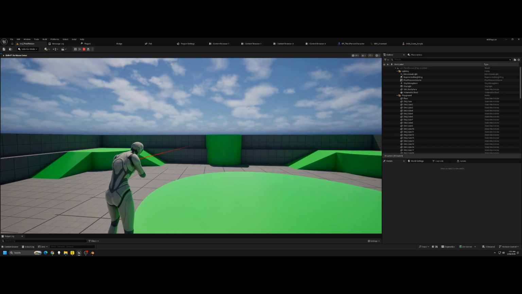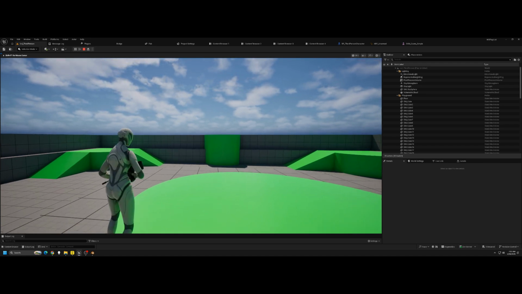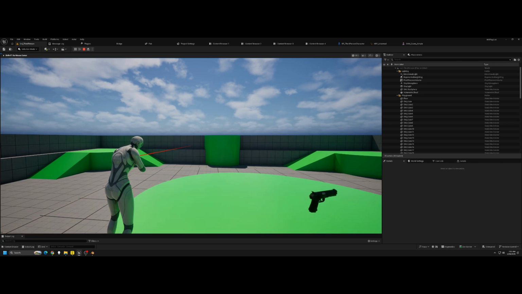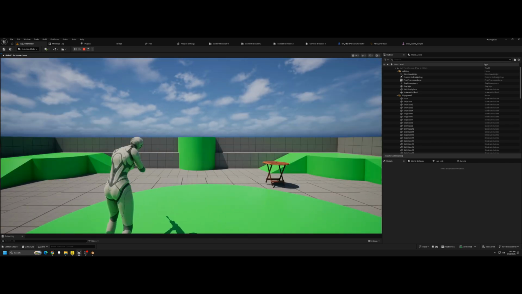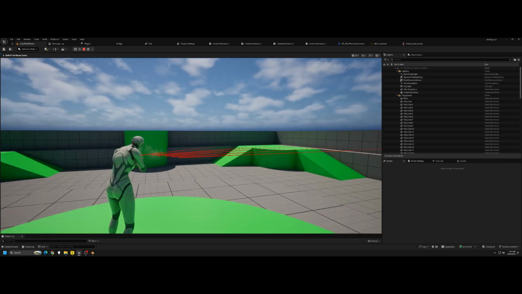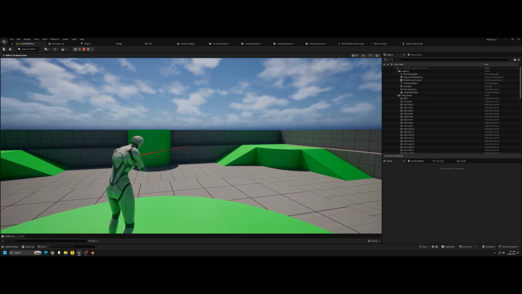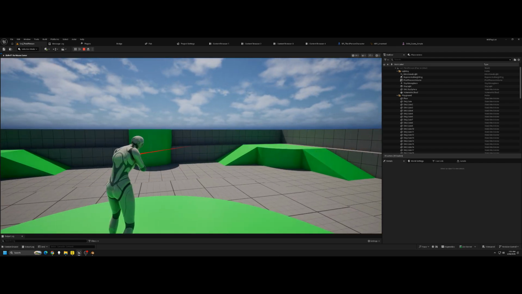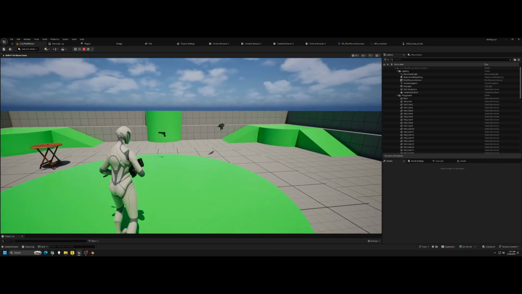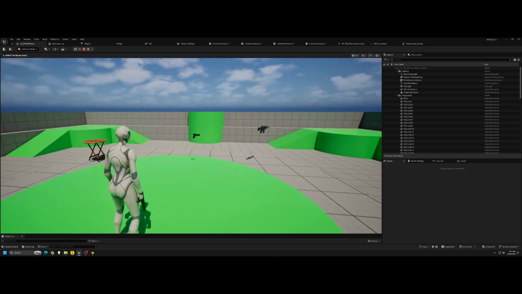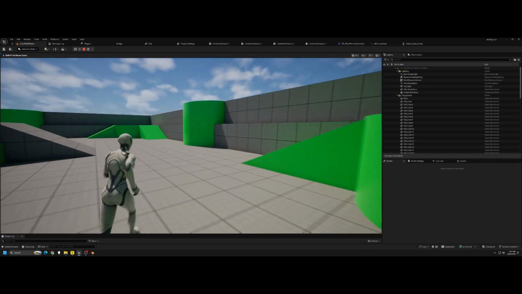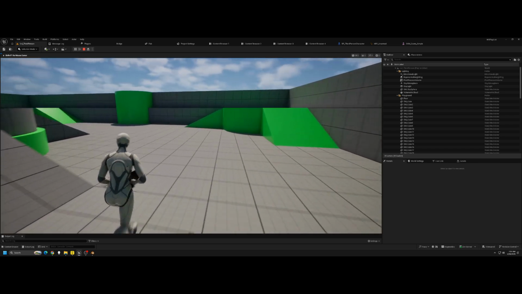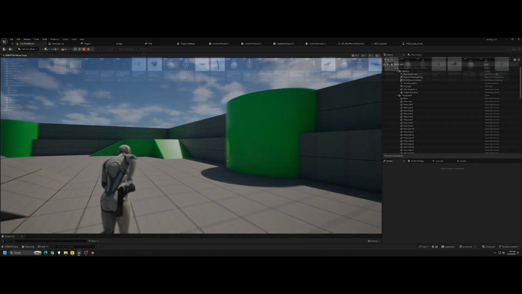Now that we have our core input logic and character linkages fully established from the pistol video, we can really start picking up the pace. Today we are setting up our assault rifle. Because our foundational weapon component is already wired into the character, we don't have to rebuild our inputs from scratch. Instead, we're focusing strictly on the unique features of the rifle, setting up full auto rapid fire and handling different weapon cycling modes. This setup is going to be a few minutes faster than the last one, so let's jump straight into the editor and get it done.